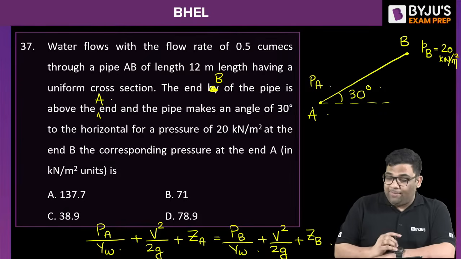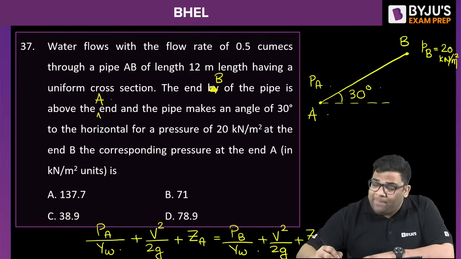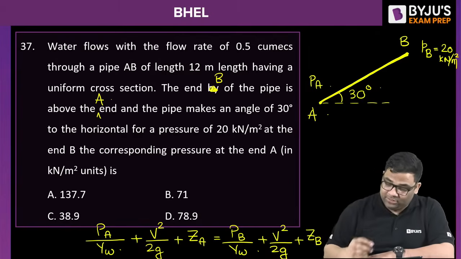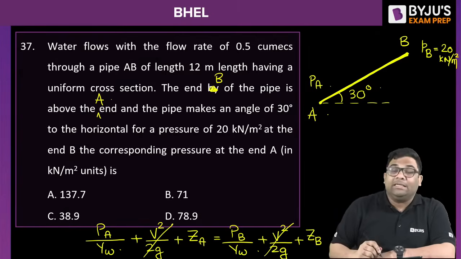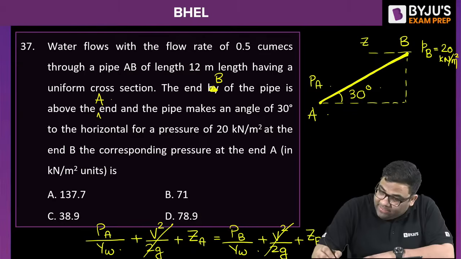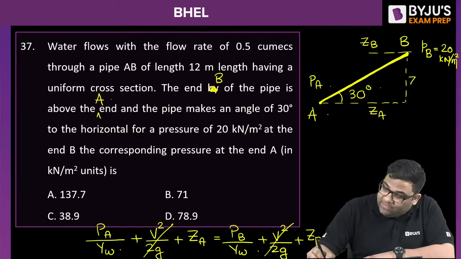Okay. Now what will happen? The velocity will not change because you can see that the pipe has the same uniform cross section from A to B. So the velocity will not change. I can say this gets cancelled. Now see the difference in elevation. Suppose this is your ZB and this is your ZA. The difference in elevation ZB minus ZA, how much is it, tell me?